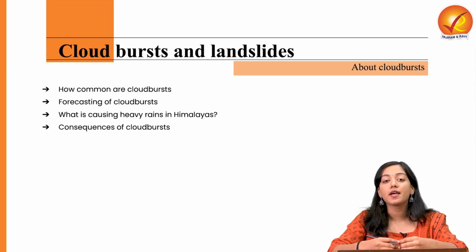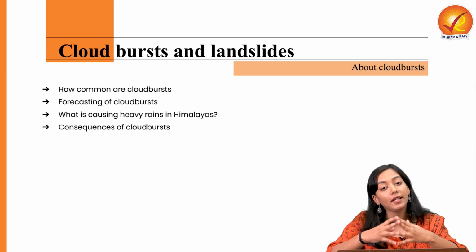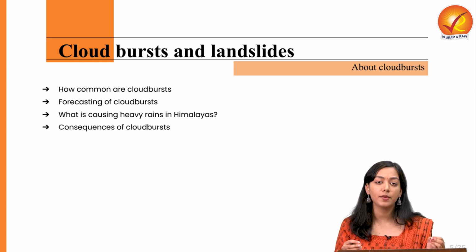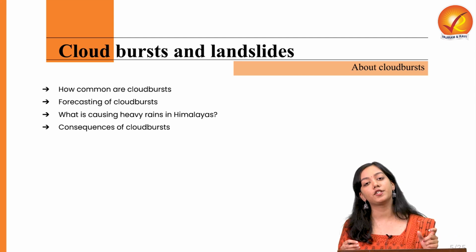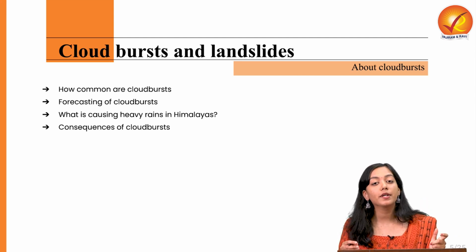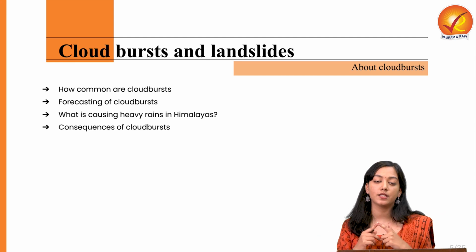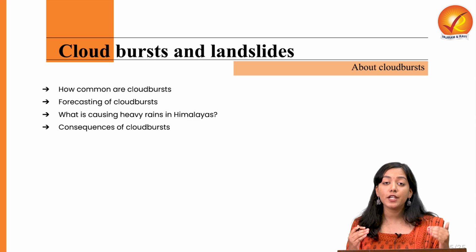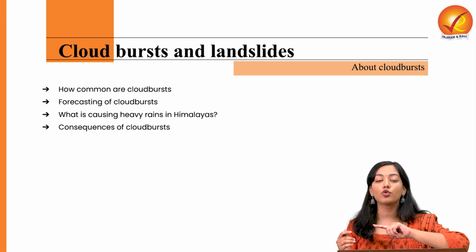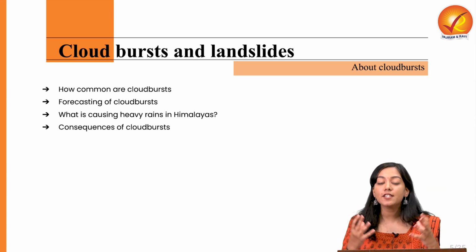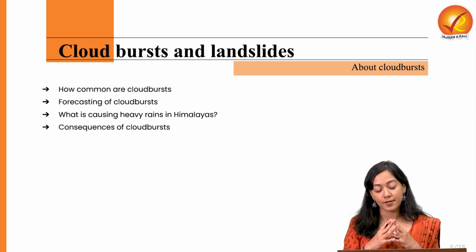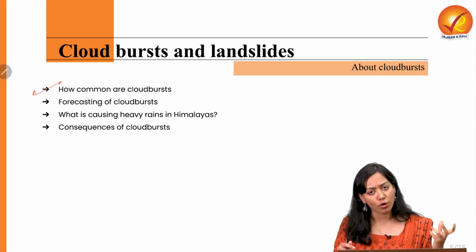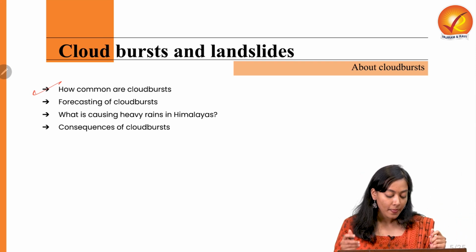So let's try to understand how common cloudbursts are in India. Cloudbursts generally take place during the time of monsoons in India, but more specifically in the Himalayan region. So why only in the Himalayan region? Because there is prevalence of western disturbances, and because it has a separate topography which provides temperature and pressure gradients across the slopes. Therefore, it intensifies the monsoon burst in such areas. This is the reason why India commonly sees cloudbursts a lot of times, especially in the Himalayan region.